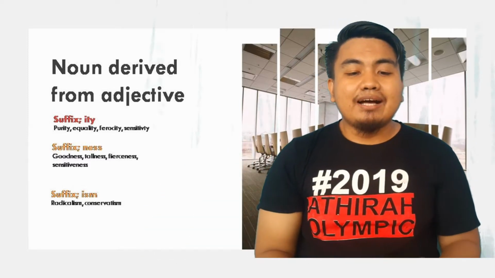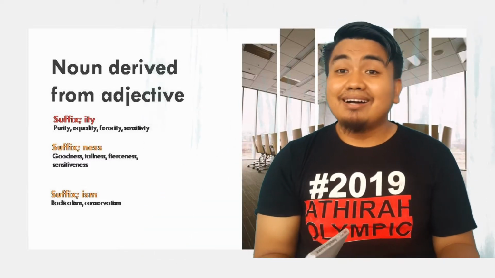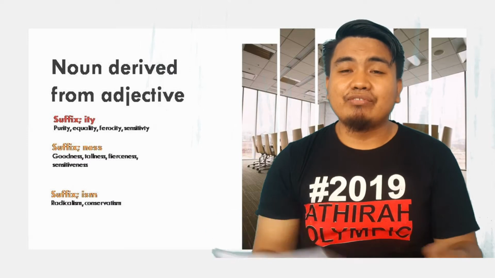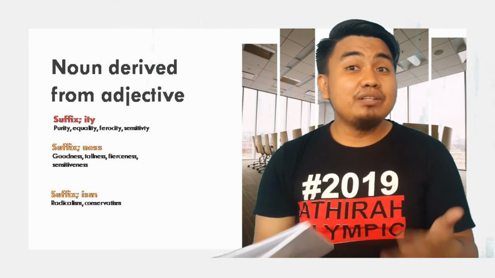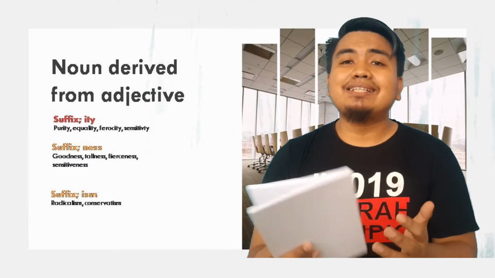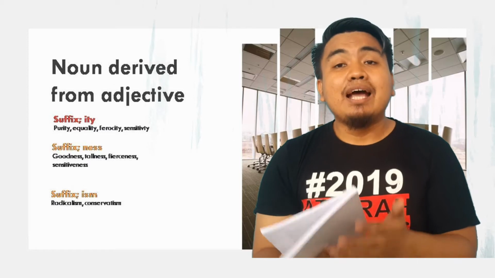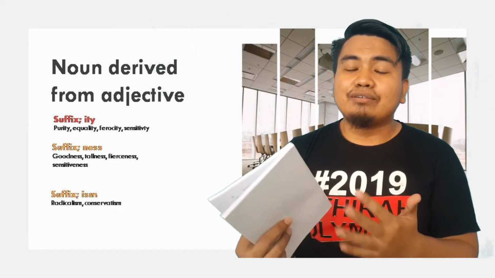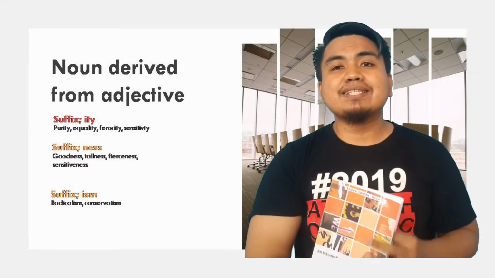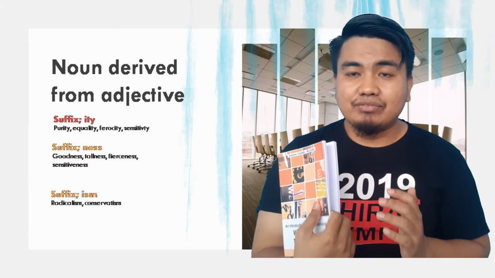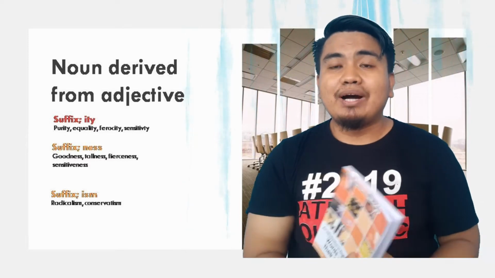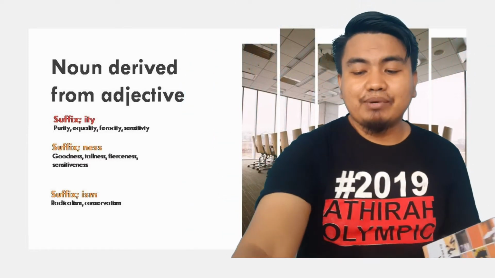And the next is ferocity. Ferocity is also ending in ity, another example of nouns derived from adjectives. And the next, we always hear someone say sensitivity. This is sensitive, the adjective. The noun is formed from the adjective sensitive. So this is an example of nouns derived with the suffix ity. Now we are going to see another example.